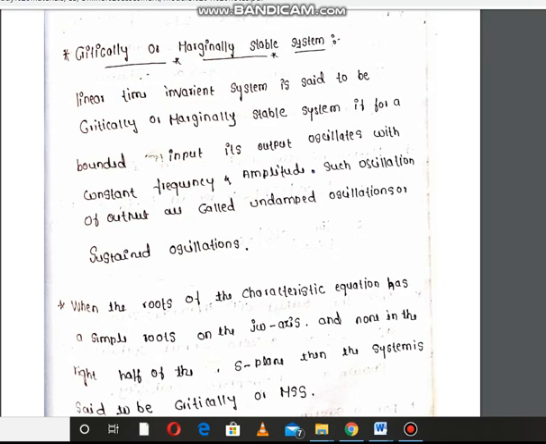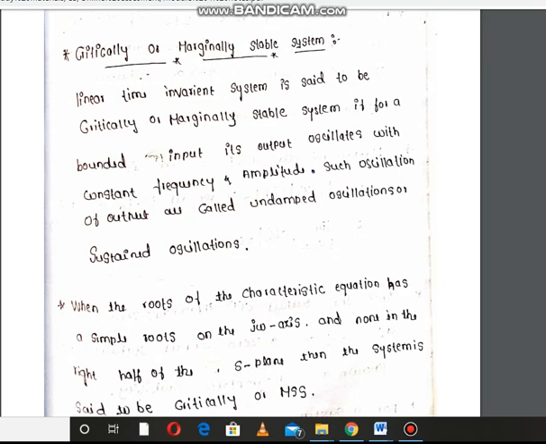For example, for a stable system the output has to successfully complete the transient and go to steady state, then we can say that it is a stable system. But if the output keeps increasing and does not go to a constant state, with output values going to infinity, then those systems are called unstable systems.